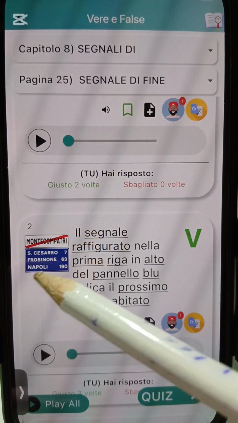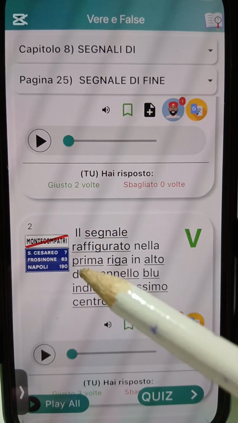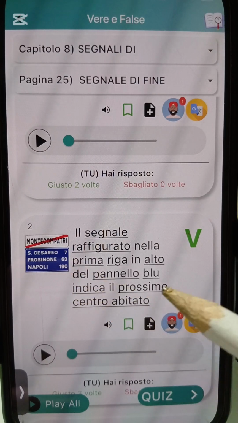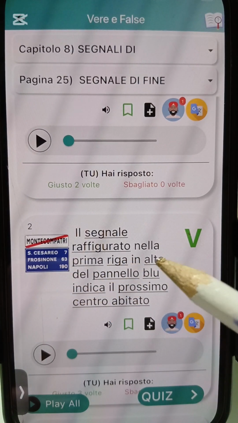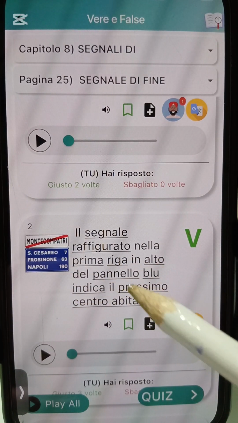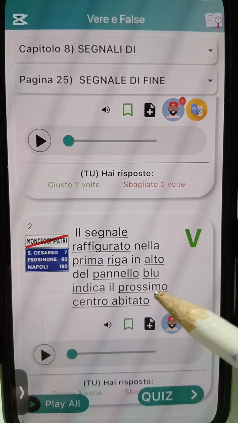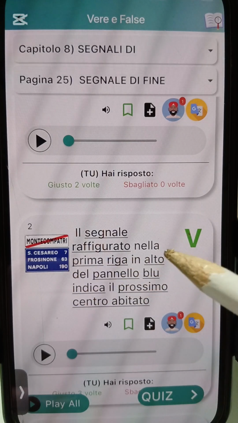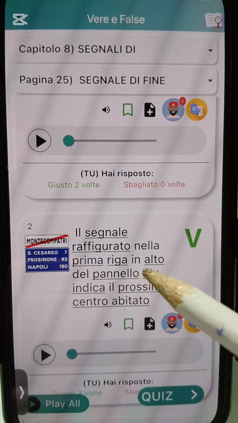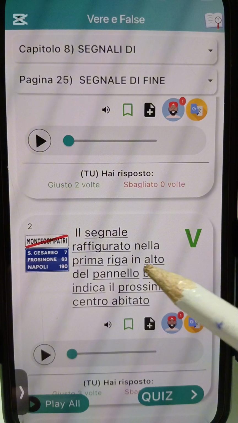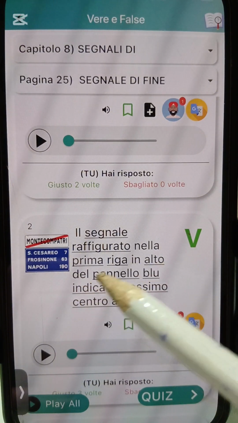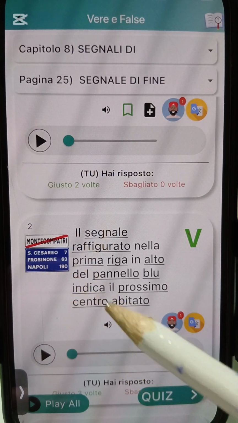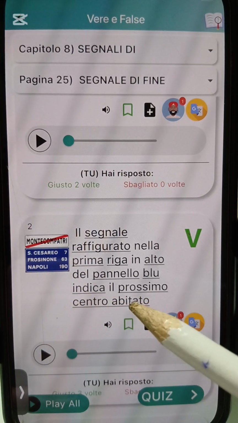Okay, all these names wey dey here, so Frosinone, Napoli, they are names of city. All right, now e dey tell you say the first line for the up with the blue background, riga na line, alto na up, pannello na panel, blue na blue, prossimo next, centro abitato city center. So this sign now e dey indicate say for the first line wey dey up, for this blue panel, for this blue signboard, e dey indicate the next city center.